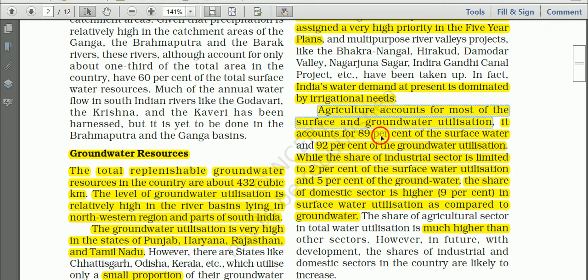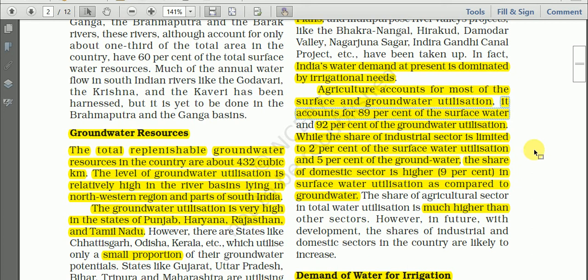Agriculture accounts 89% of the surface water. So it is agriculture which is mainly utilizing the surface and the groundwater resources. So agriculture accounts 89% of the surface water utilization and 92% of the groundwater utilization.